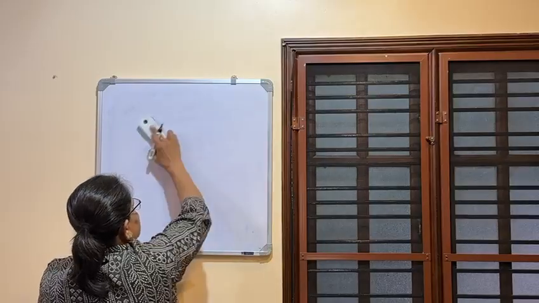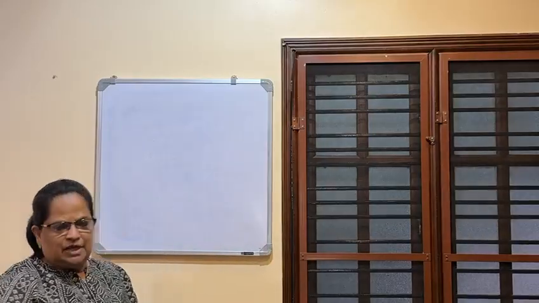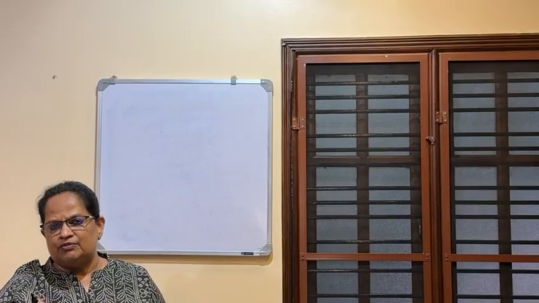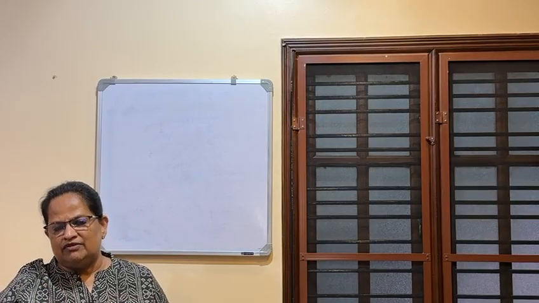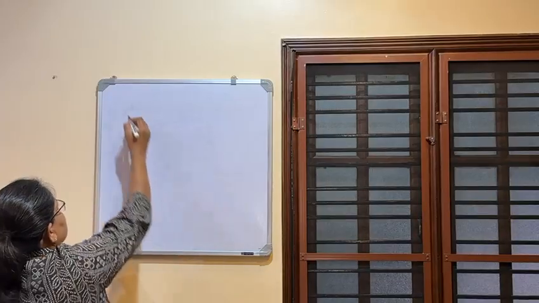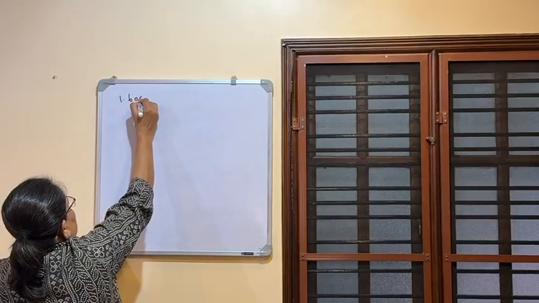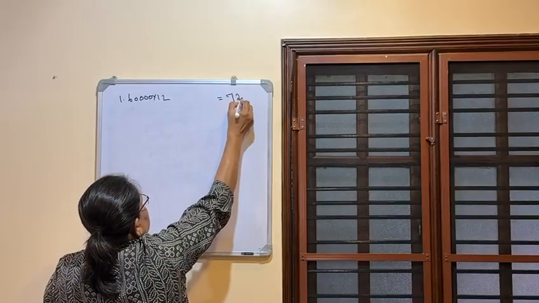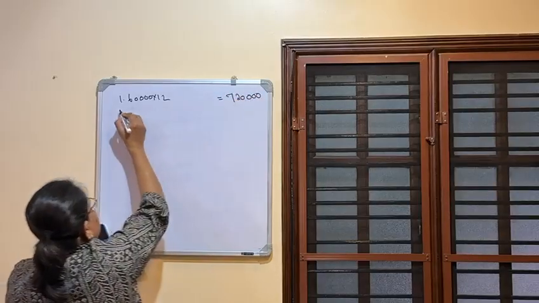The computation of salary statement should have a title and a table showing the computation of taxable salary of Mr. G for the assessment year 25-26 as per the new scheme. So first we will take salary, 60,000 into 12, that is 7,20,000.